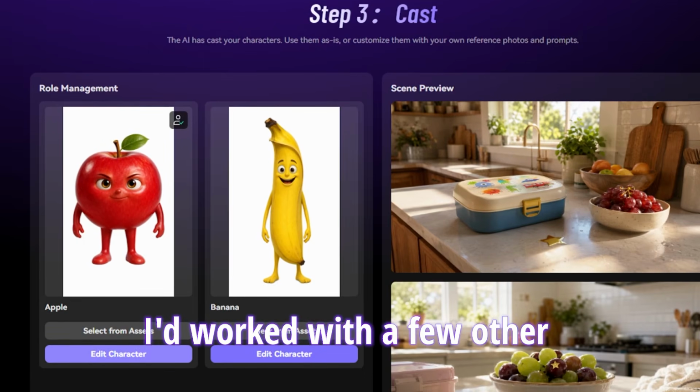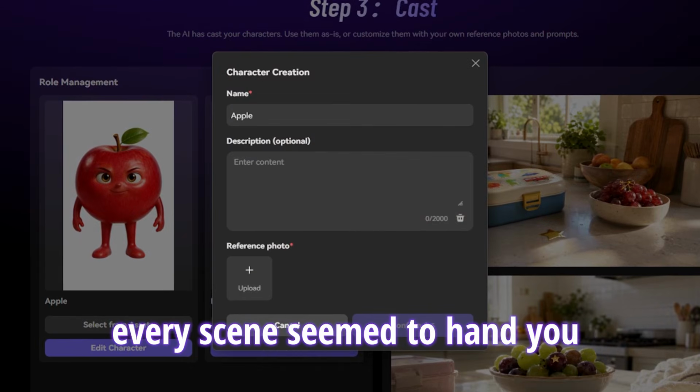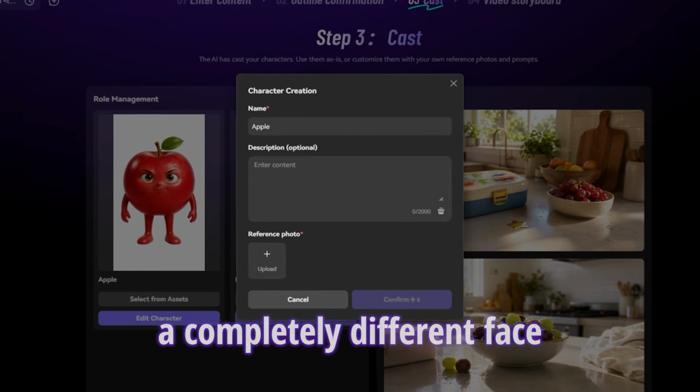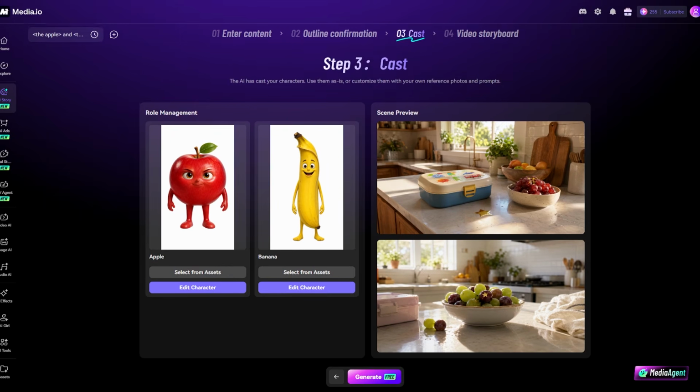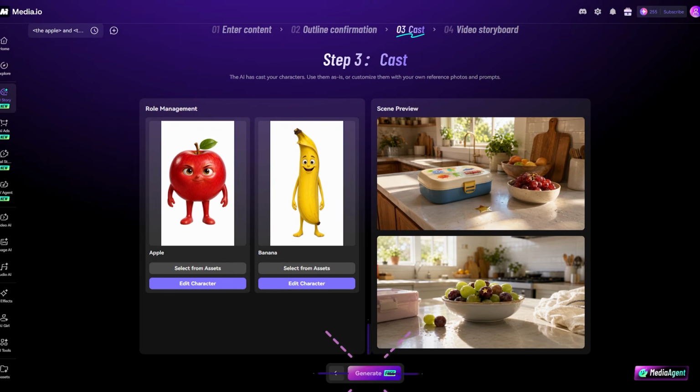I'd worked with a few other tools before where every scene seemed to hand you a completely different face, and it always gave viewers the feeling of a broken series. Here, I didn't run into that problem at all.